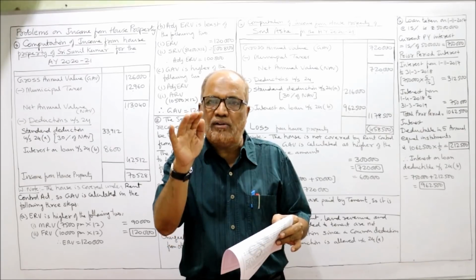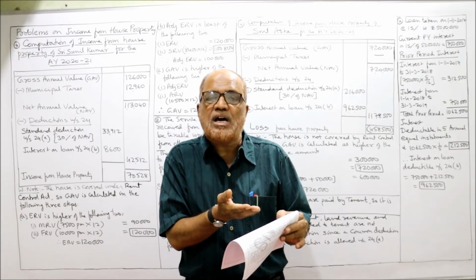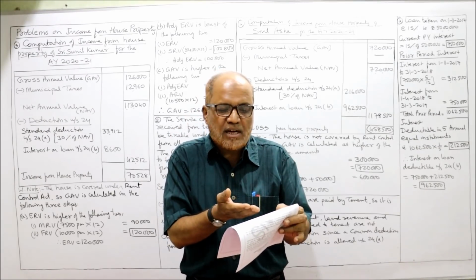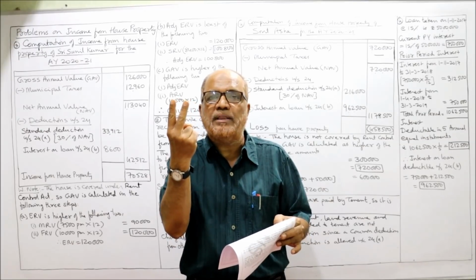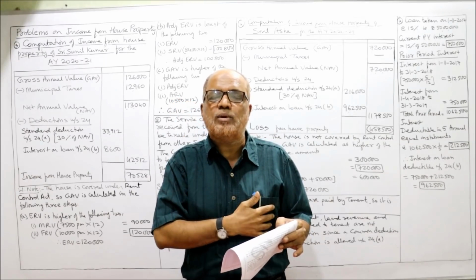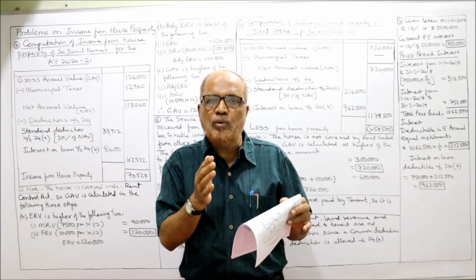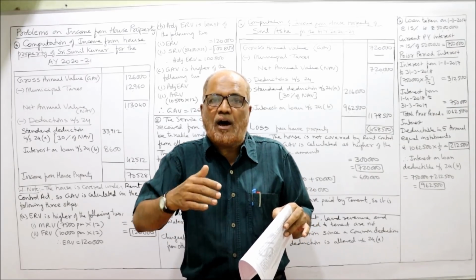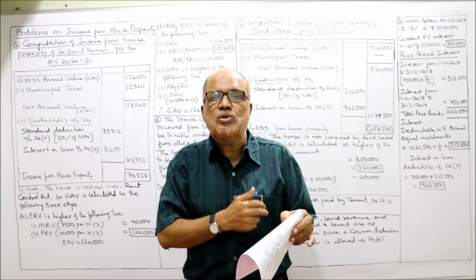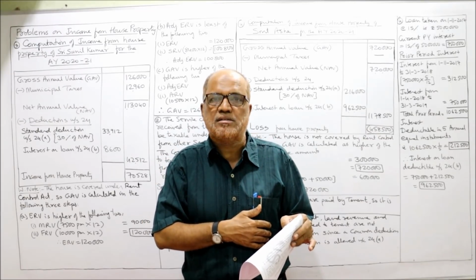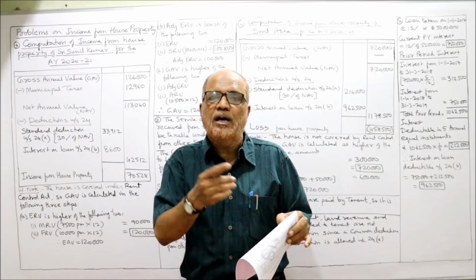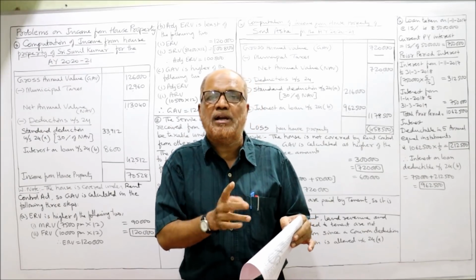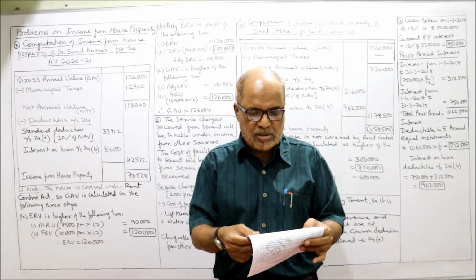This 8,200 will be deducted from service charges received. How much service charges received? 2,000 per month. So 2,000 per month into 12, 24,000. So during the previous year, 24,000 service charges he has received. And how much he has spent? 8,200 he has spent on services. So deduct 8,200, remaining amount is taxable under income from other sources.